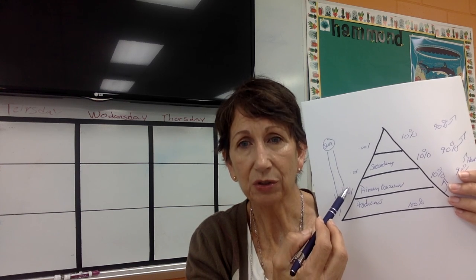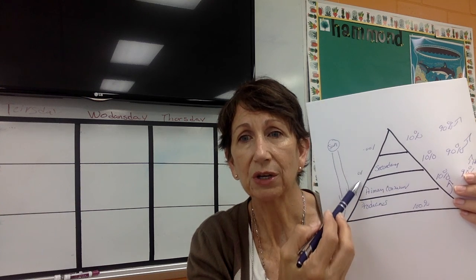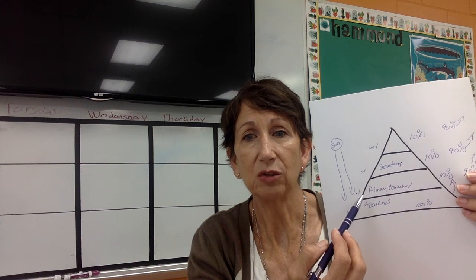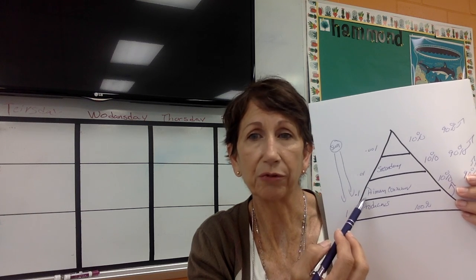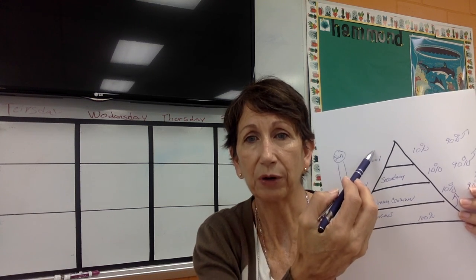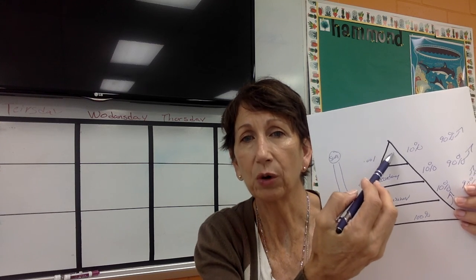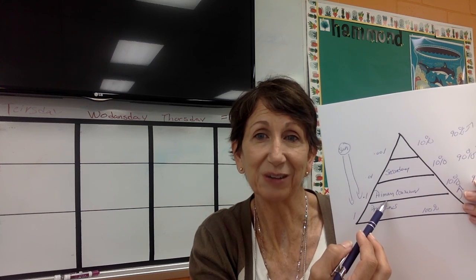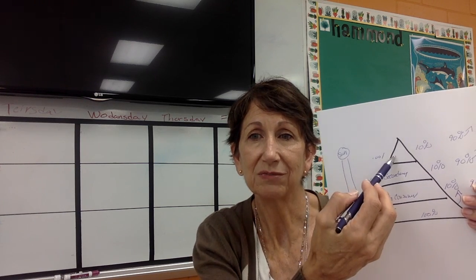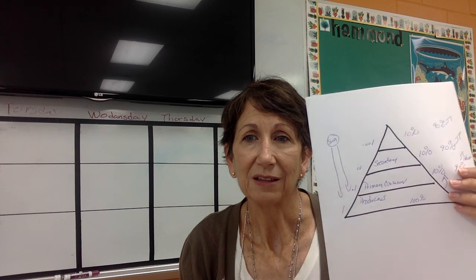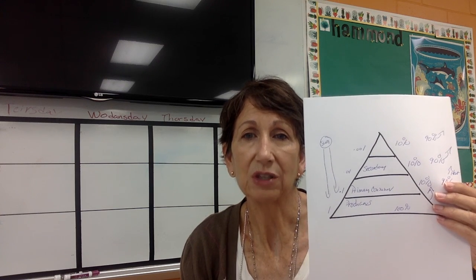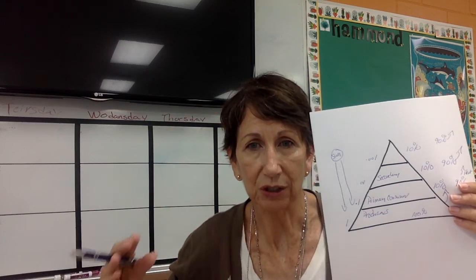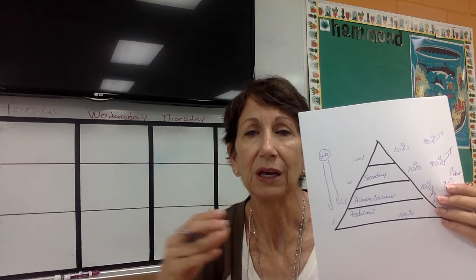There are more primary consumers than there are tertiary consumers because there's just more energy available for them than there is as you move up this pyramid. So there are many, many fewer of these organisms than down here. And that's what you see on the planet. There are very few of these top predators up here. And so that's how the pyramid works, the trophic levels. That's why it's shaped like a pyramid, gets smaller at the top. It's energy. It's showing you how energy flows in an ecosystem.